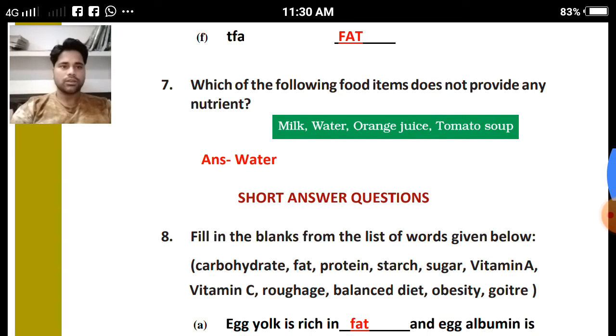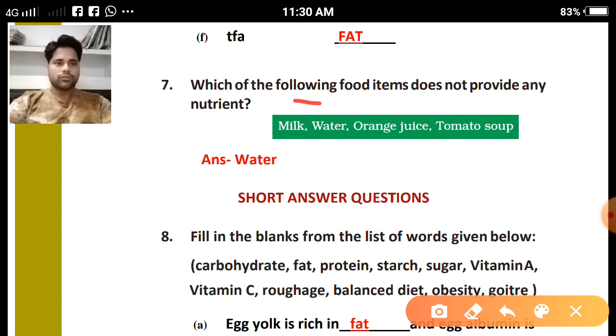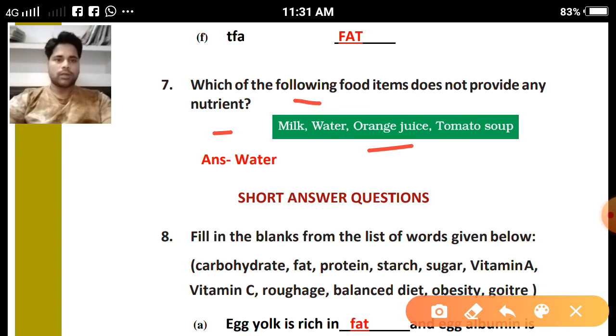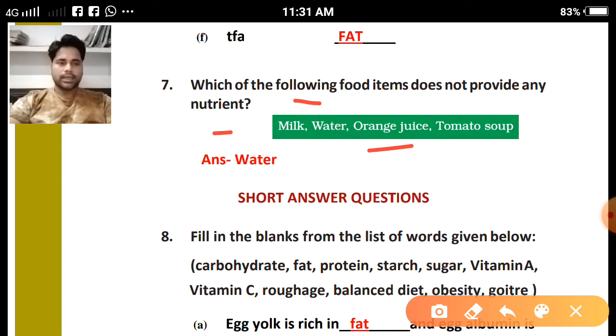Clear? Question number 7. Which of the following food items does not provide any nutrient? Milk, water, orange juice, tomato soup. So these are the different food items. Which of the food items does not provide any nutrient? When we talk about milk, milk provides protein. Water, we are leaving it for some time. Orange juice provides vitamin C. Tomato soup, it is also obtained from plant resources, and it is full of vitamins.